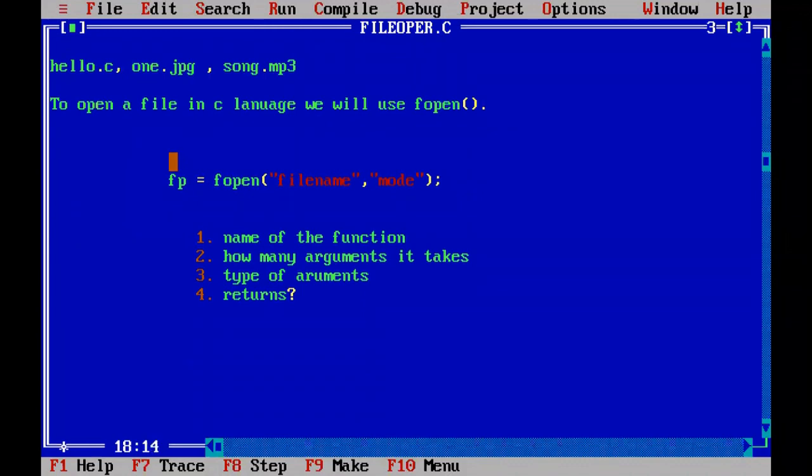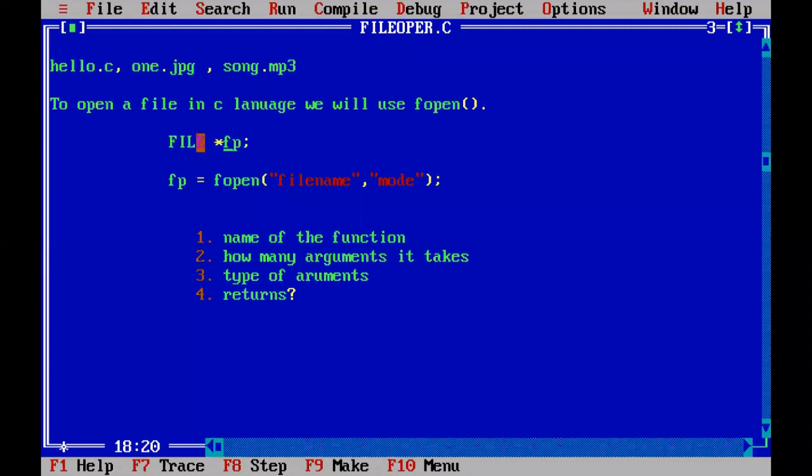You have to write a capital F, capital I, capital L, capital E, which is nothing but a file structure which is created in the C language. You must write all capitals, otherwise you will get a syntax error. It won't compile. And now I'm creating fp. Fp is a normal variable. How to create a pointer? You write a star before it. Now fp is a file pointer type.